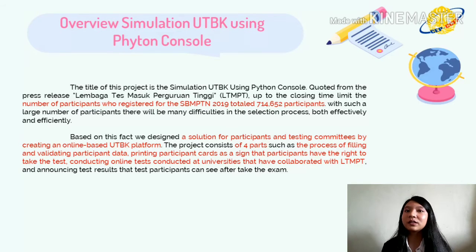The project consists of 4 parts: the process of filling and validating participants' data, printing participants' cards as a sign that participants have the right to take the test, conducting online tests at universities that have collaborated with LTMPT, and announcing test results that test participants can see after taking the exams.